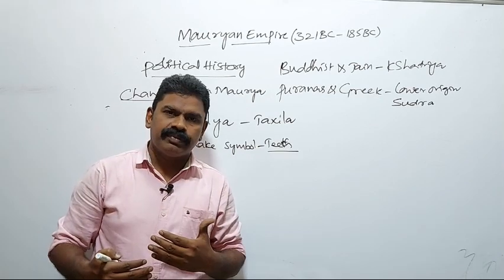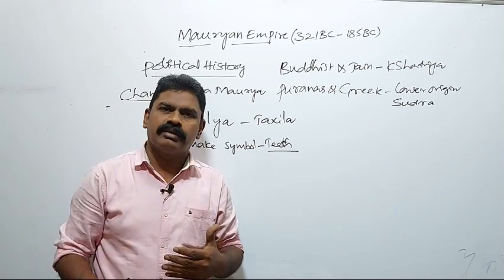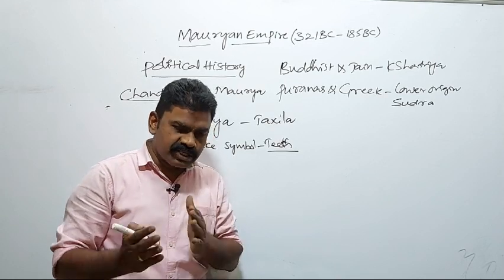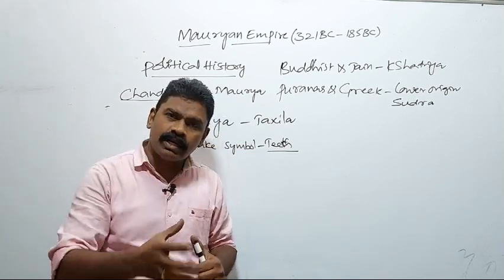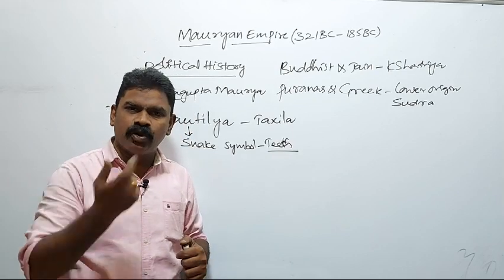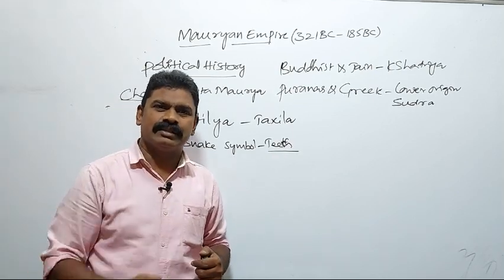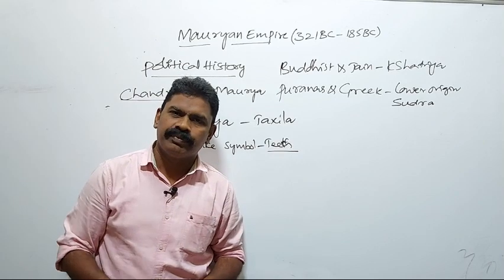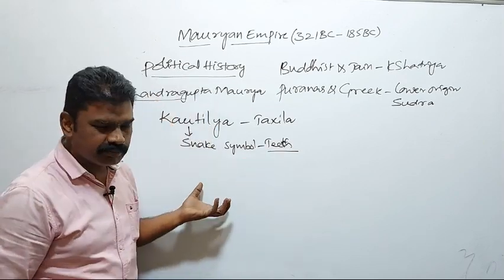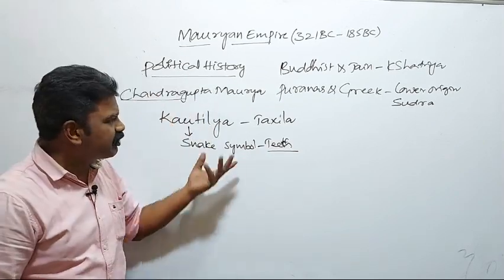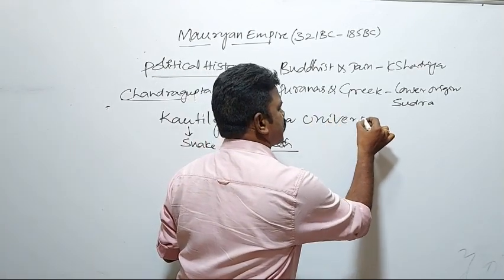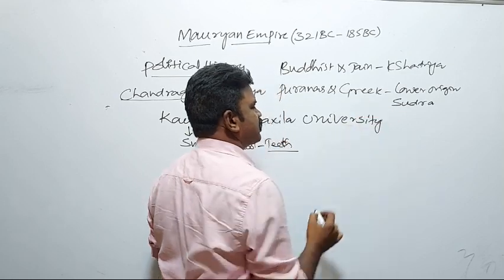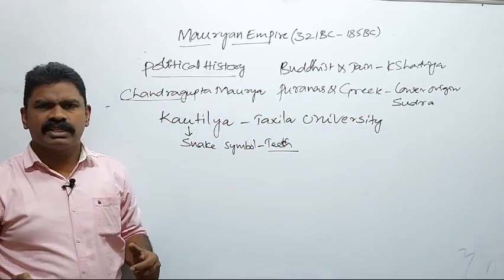Kautilya's mother was afraid of that, and she expressed it in front of Kautilya. Immediately Kautilya took a stone and broke his tooth. That was the story about Kautilya. Finally, he went to study at Takshila University.